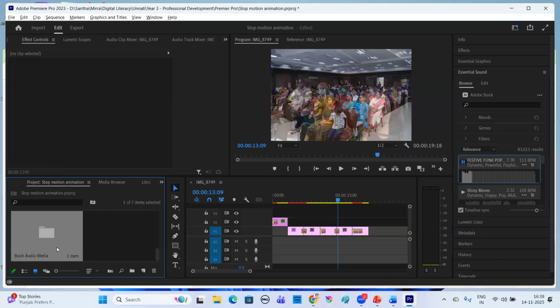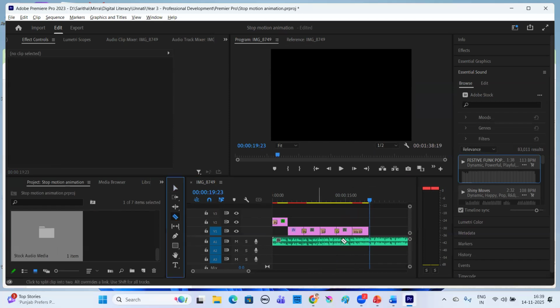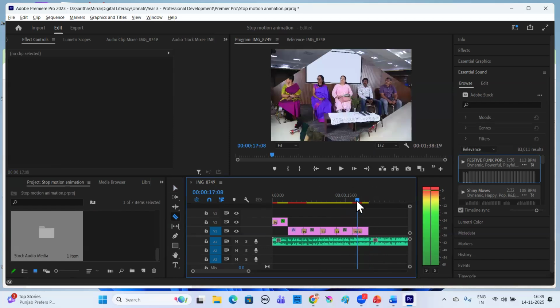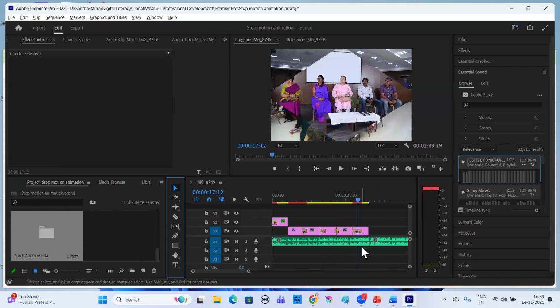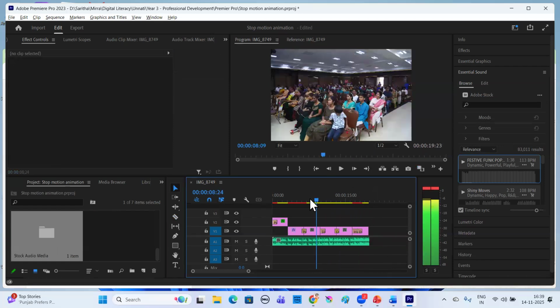Stock audio media, right? Then I can click and drag it over here. I can trim it. I can keep my marker at the edge, use my blade, razor tool, and when I click over here, it will be trimmed into two parts. So I can then take my select tool, click on the right part and delete it.